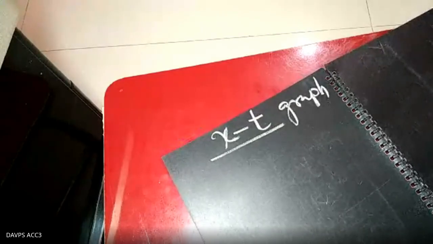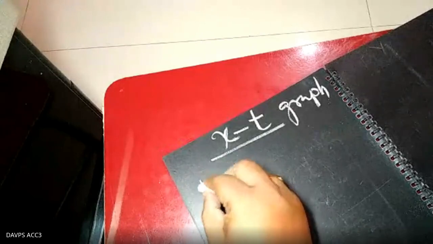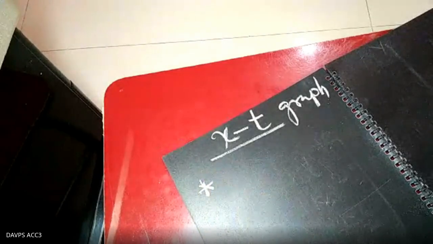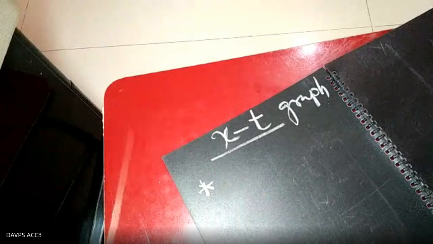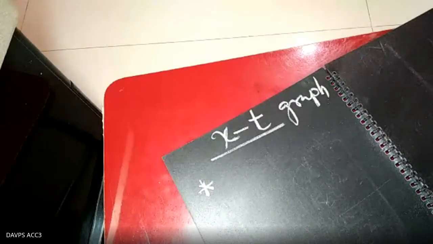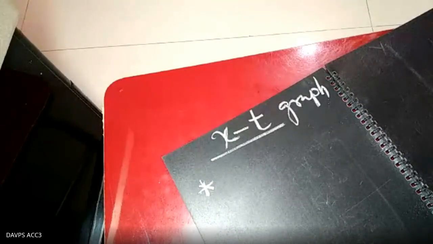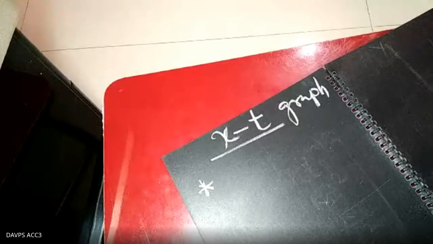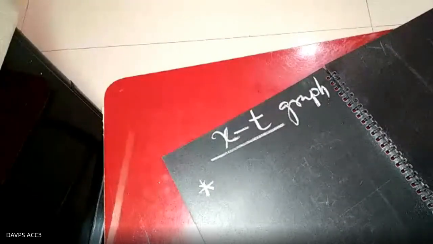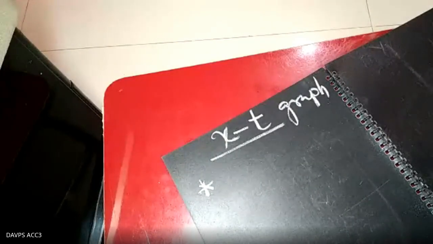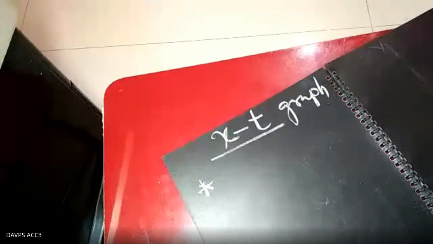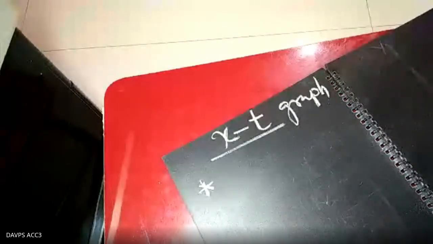First of all, you can write with a star: the slope of the XT graph represents the speed, or you can say the velocity. If it is the displacement-time graph, velocity. If XT is the distance-time graph, then speed. The slope of the XT graph represents the speed. Clear? This is one thing that you have to remember.